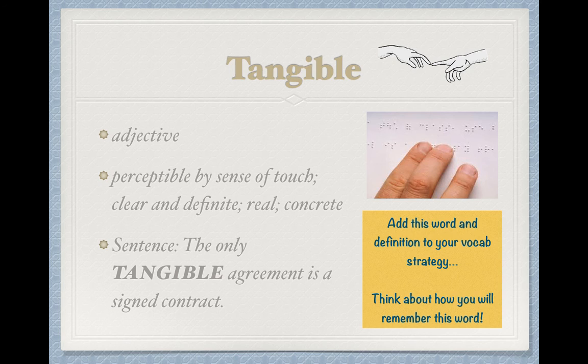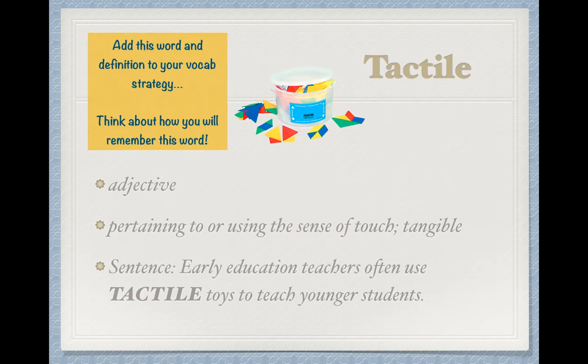Two more words use tango as a root. We're going to move on to the 8th word, which is tactile. Another adjective. Similarly, it means pertaining to or using the sense of touch. And you'll notice that tangible is actually a synonym for tactile. So they have a very similar definition, and you really need to know the difference so you don't get mixed up on your quiz.